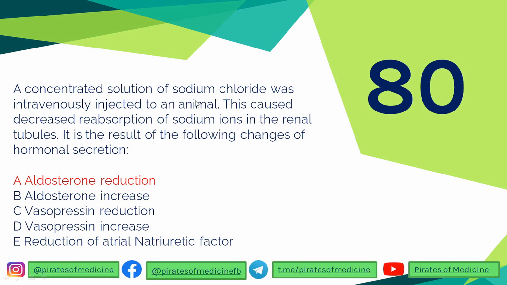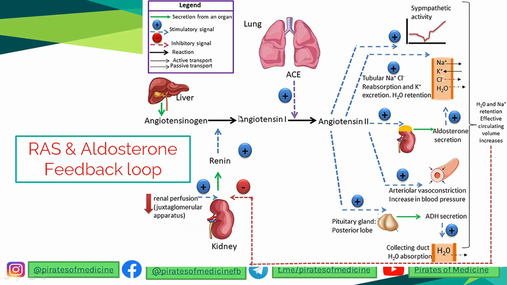The 80th question is that a concentrated solution of sodium chloride was IV injected to an animal. This caused decreased reabsorption of sodium ions in the renal tubules. It is a result of the following changes in the secretion of what hormone? If there is a high amount of sodium chloride in the blood due to an IV injection, this would cause feedback inhibition.